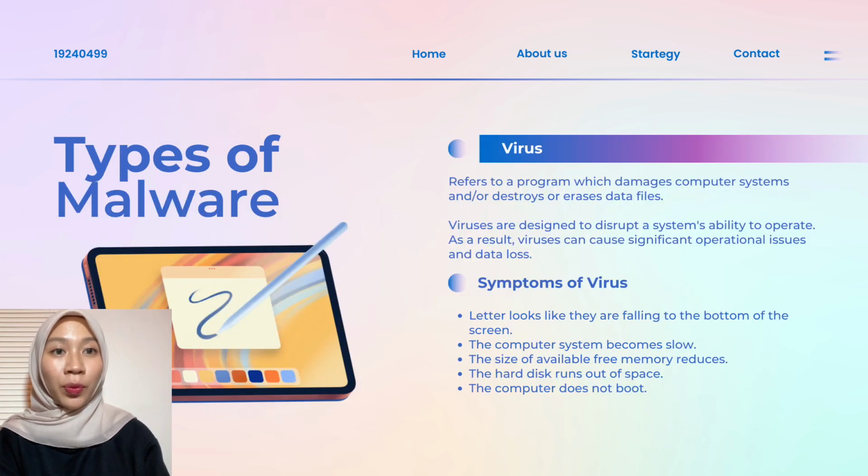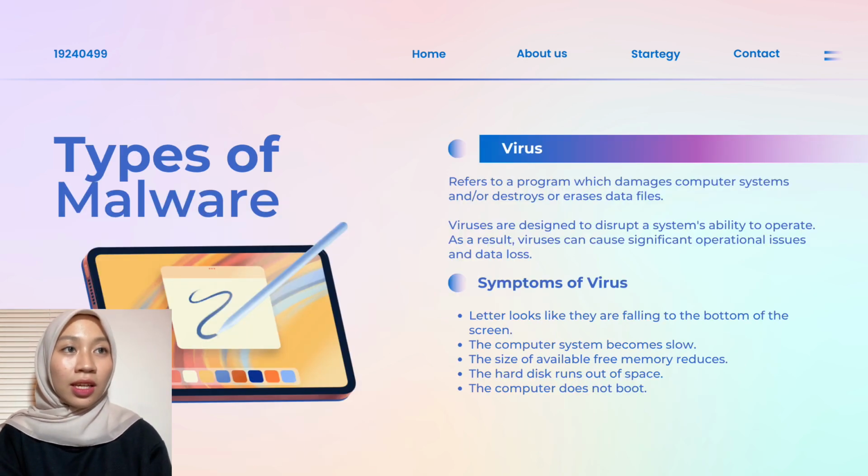Types of malware. Virus. It refers to a program which damages a computer system or destroys or erases data files. Viruses are designed to disrupt a system's ability to operate. As a result, viruses can cause significant operational issues and data loss. Symptoms of a virus: letters look like they are falling to the bottom of the screen.